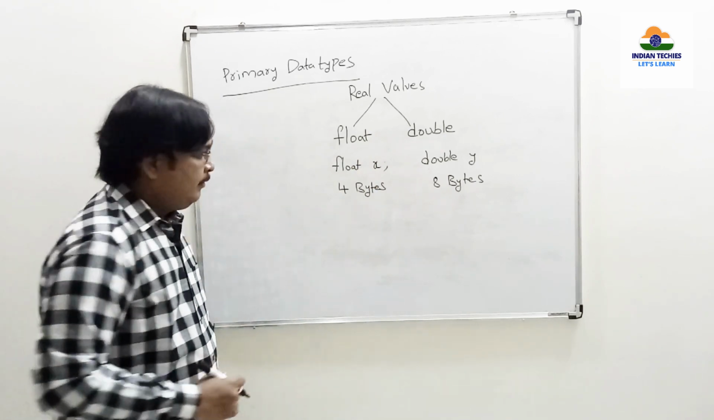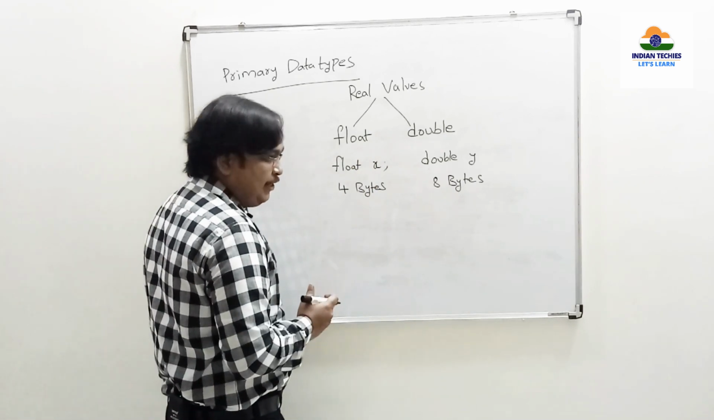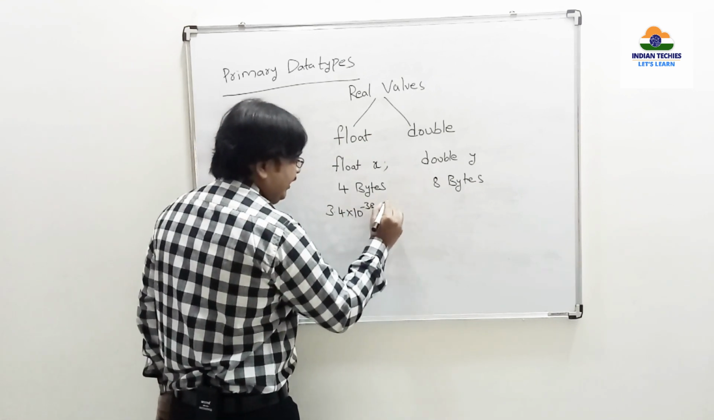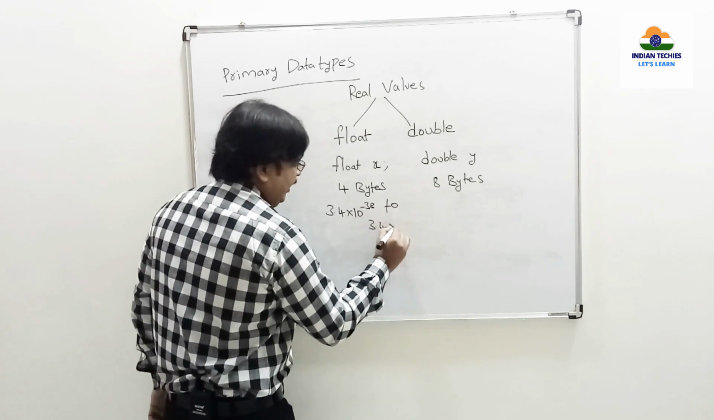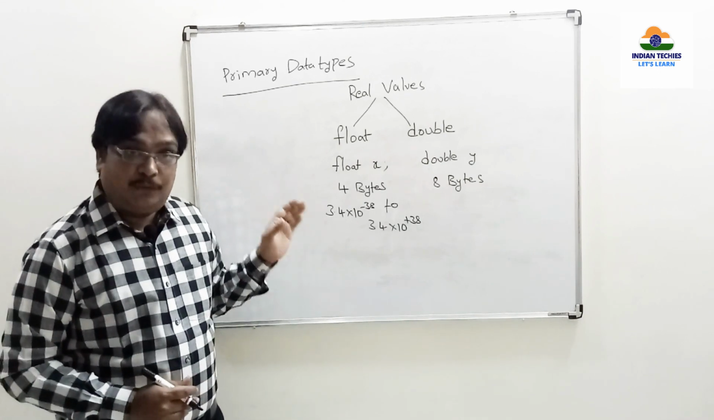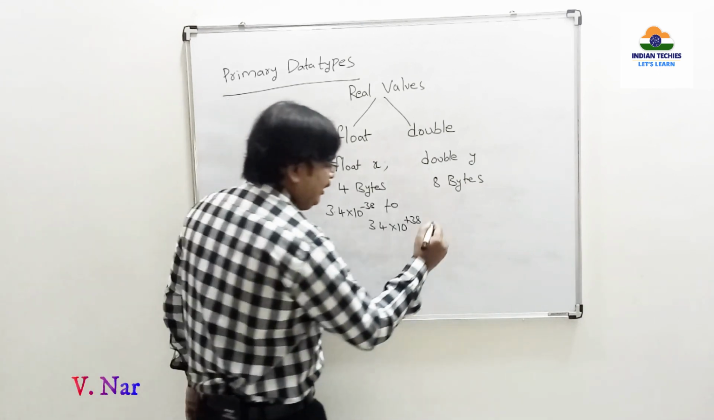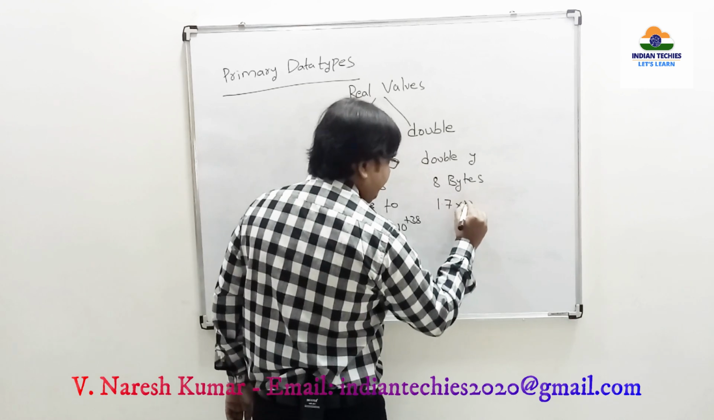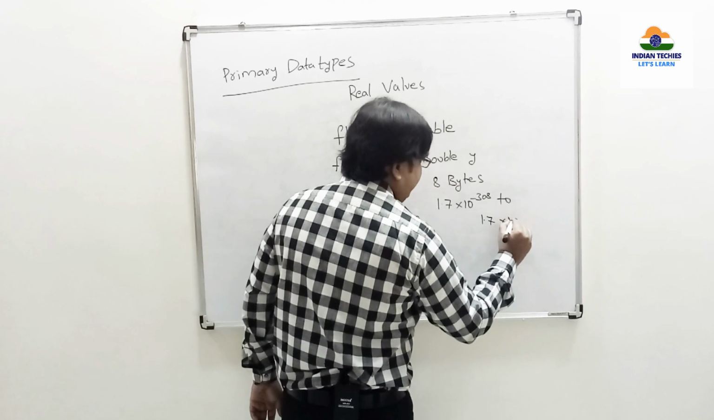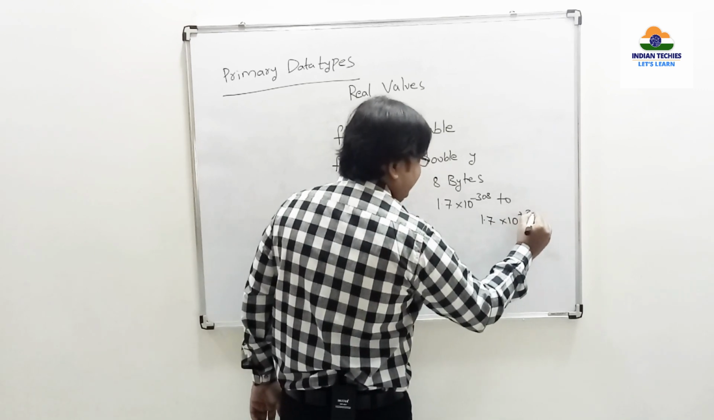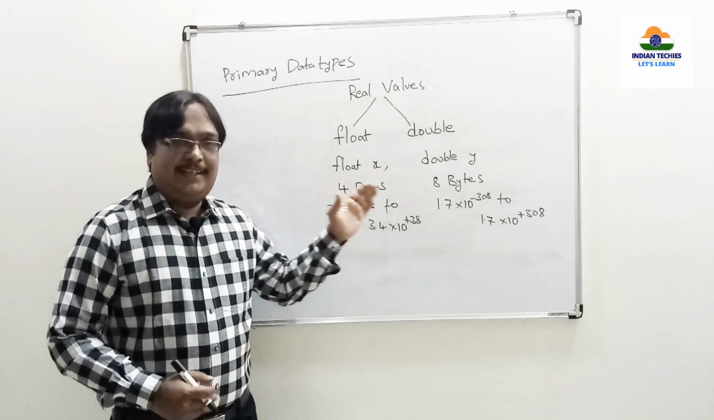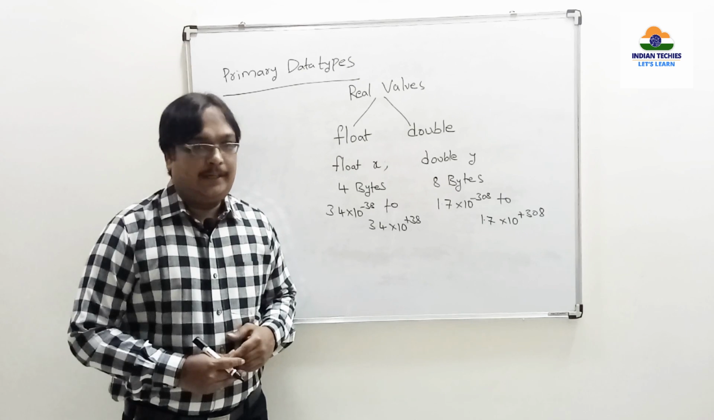So what values can I store here? That is 3.4 into 10 power minus 38 to 3.4 into 10 power plus 38. This is the minimum and maximum range for float. In the same way, for double, it will be 1.7 into 10 power minus 308 to 1.7 into 10 power plus 308. So this is the difference. The range is more for double.